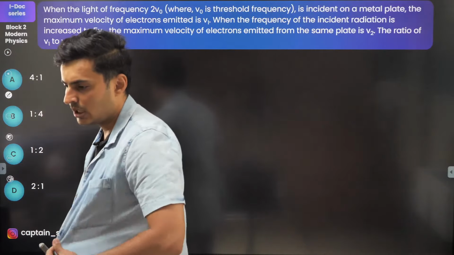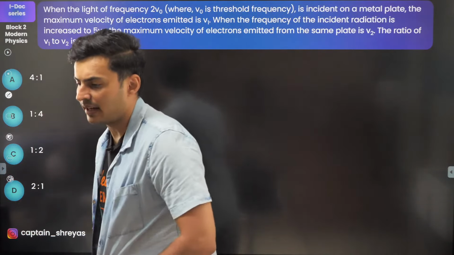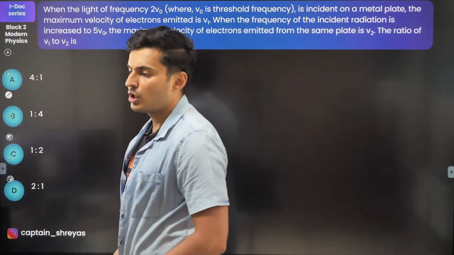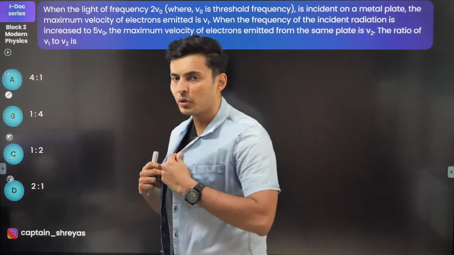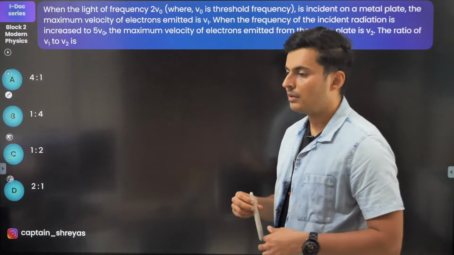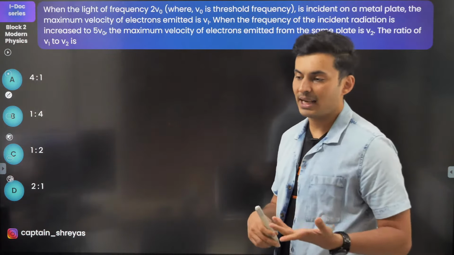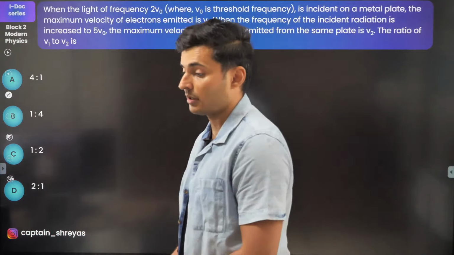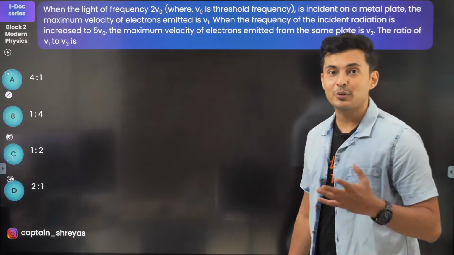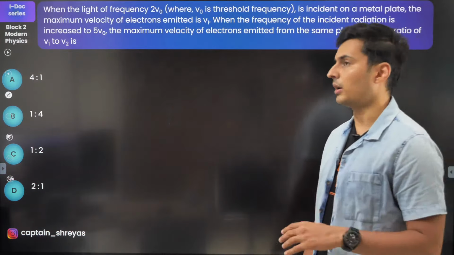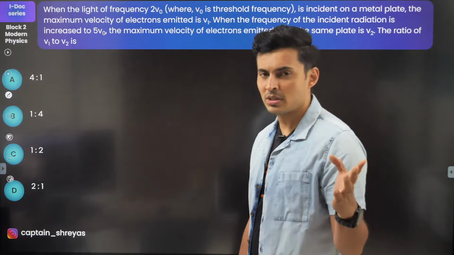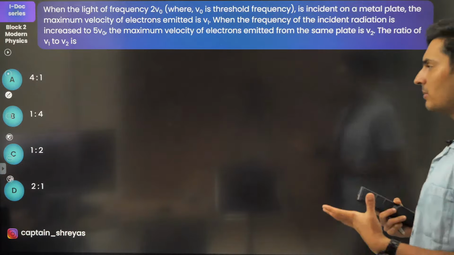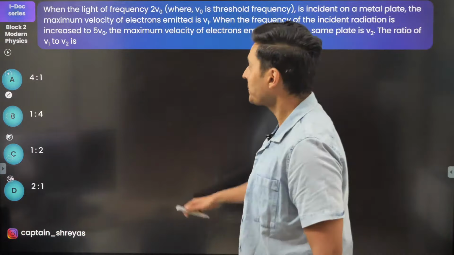So, if you just do modern physics and electronics, can you get 40 plus? No. Just using that, Chandana, you will not get it. You will need to do little bit more than that. So you'll have to do maybe something more like mechanics plus modern physics. Then you can expect it. 40 marks is a lot. That's like asking 10 questions just from this unit. You can expect some 6 to 7 questions, but not 10 questions. 10 is on the higher side. Even if it comes, it will be a rare occurrence.